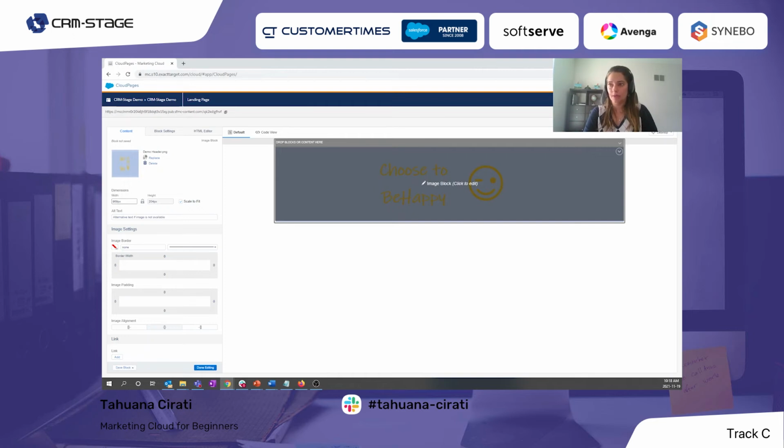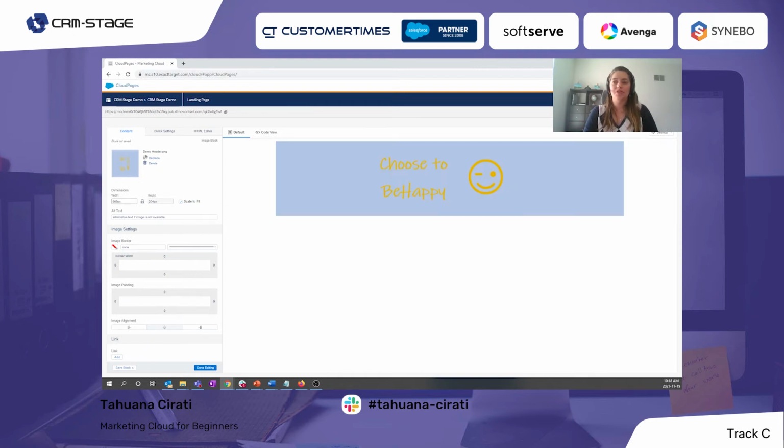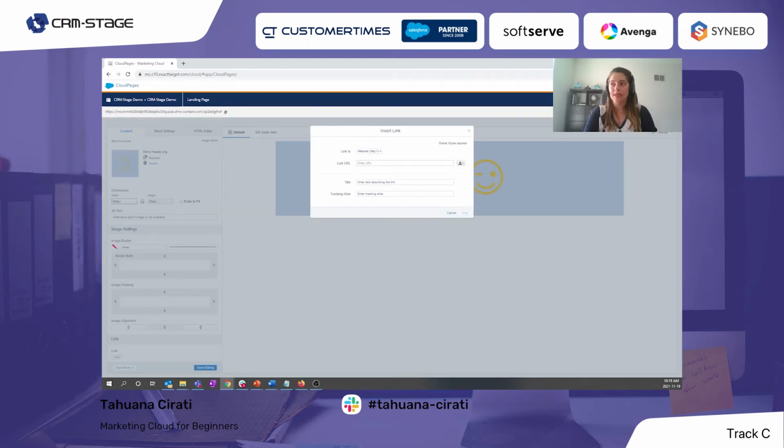And here we have some definitions or some configurations that we can make around this image. So we can, for example, define the size, the width and height. We can define some alt text if it's needed. We can add some border. We can define paddings. We can define the alignment. We can add a link, for example. So I could add here a link to the company website.